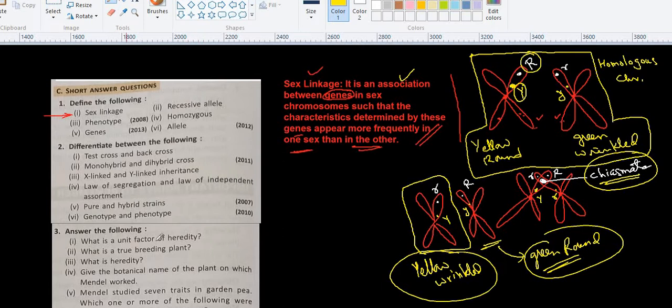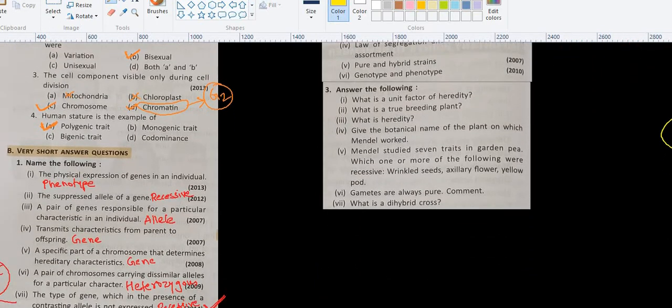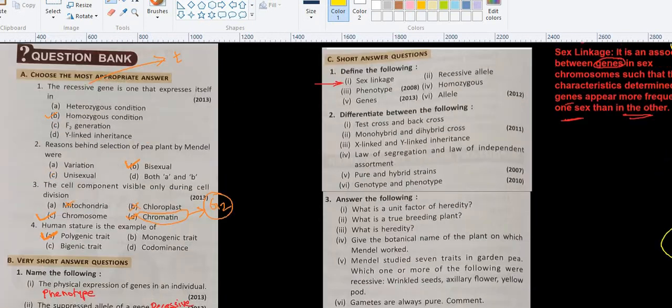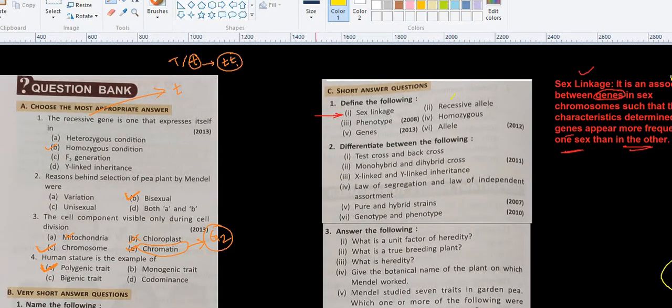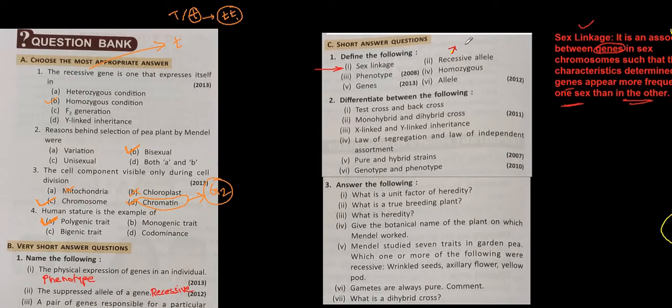Then next one, recessive allele. Recessive allele we have already seen in the definition. Right? Question B, question number 1, 7th. So here the answer is B 1 7th. Phenotype we have already seen. Here the phenotype is B1 1. This is the answer for the phenotype.